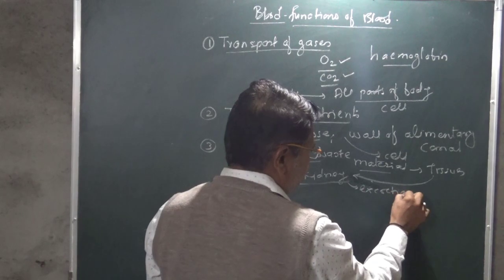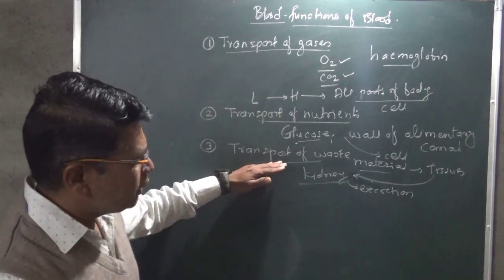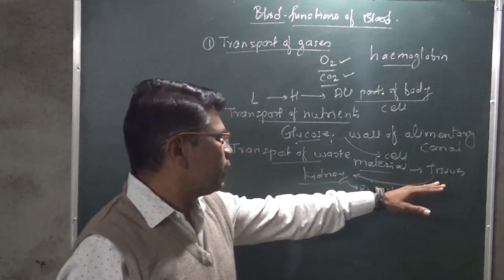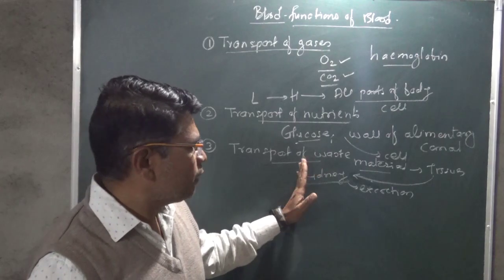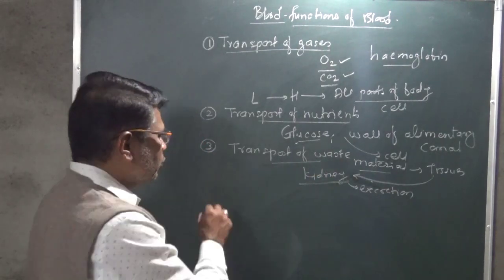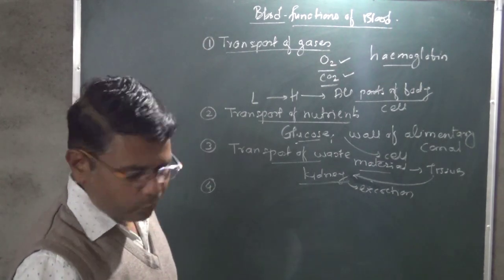With the help of the kidney it is excreted out of the body. So this is the transport of the waste material.